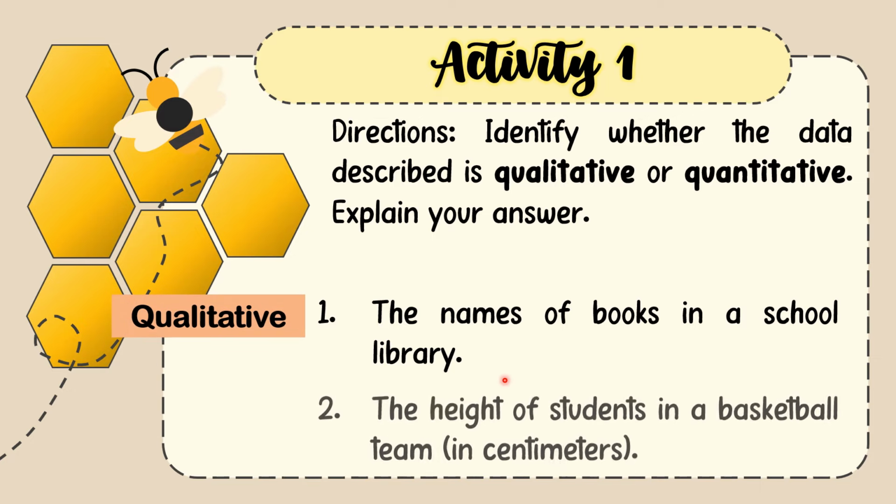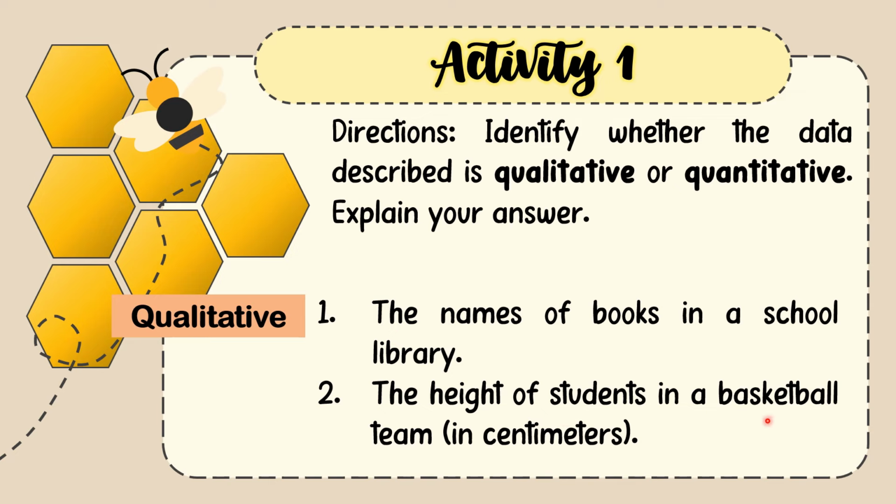Number two, the height of students in a basketball team, which is in centimeters. So for this one, the data being asked is in centimeters, that is in numbers or numerical form. So therefore, number two is quantitative.